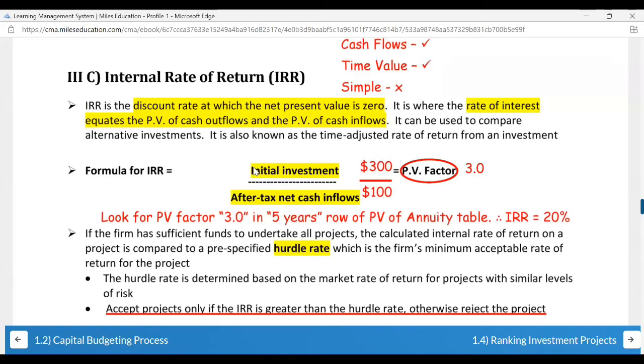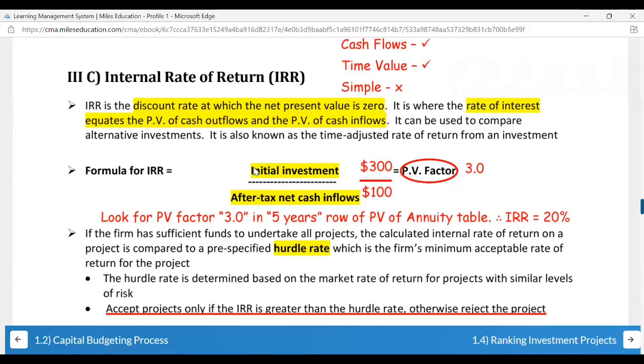So basically you will have an initial investment at the beginning, how much you invested, and what your after tax net cash inflow was, and then you're going to land up on a number. Now you're going to search for it with the number of years for which the inflows are going to be received. Where do you get 3.0 in your present value table? In the 5 years column, for which percentage do you get it? You get it for 20%. That is your IRR.